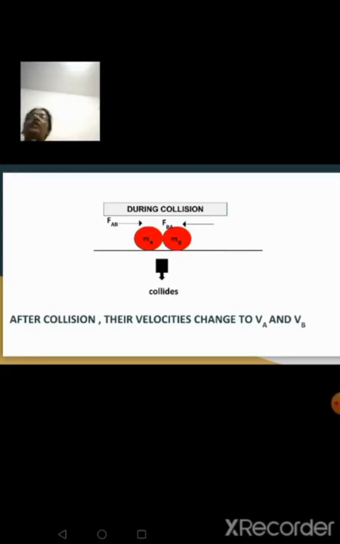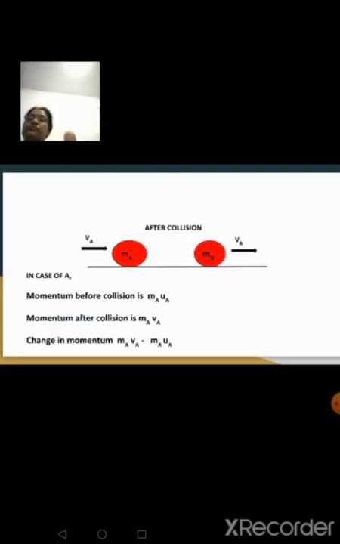Now, after collision, what will happen? They will again split apart and begin their movement. At that time, their velocities change to VA and VB. That is, the velocity of ball A after collision will change to VA and the velocity of ball B after collision will change to VB. Now, let's calculate their momentum before collision and after collision.